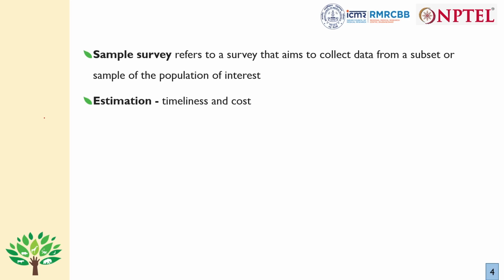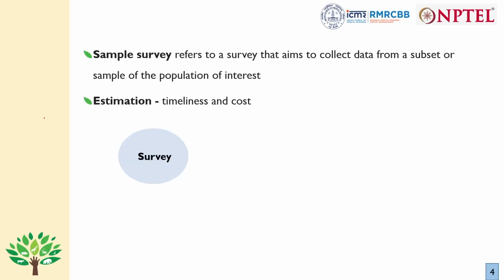The objective of a survey is to estimate parameters of the population. This word parameter is the value for the population. When we are trying to find the value for a population, we use the term parameter, and when we are trying to find the value from a sample, we call it a statistic. So the objective of a survey is to estimate parameters of the population from the sample that we have collected. That's why it is called an estimate, because we don't know the true value in the population; that is unknown to us. From these sample statistics, we try to extrapolate for the entire population. So that's why we use the term estimate.